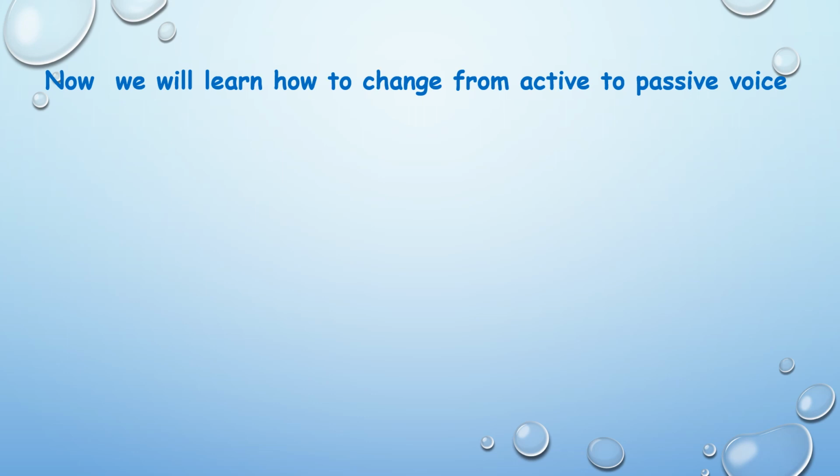Now we will learn how to change from active to passive voice. I write one sentence on the screen: Ravi eats an apple in the morning. Now the first thing we should learn is how to find the subject and how to find the object in this sentence. Now our sentence is Ravi eats an apple.